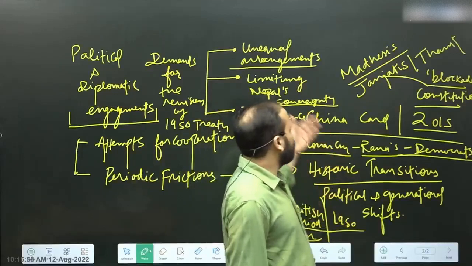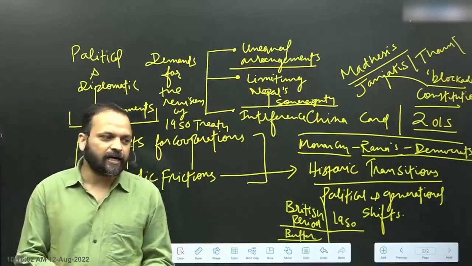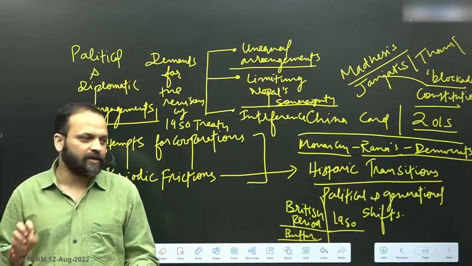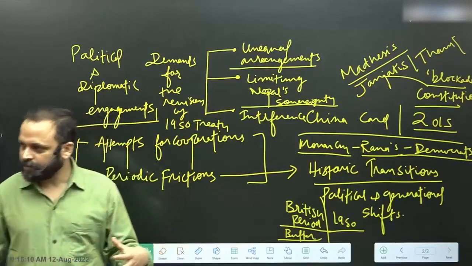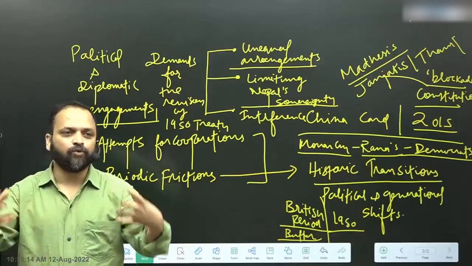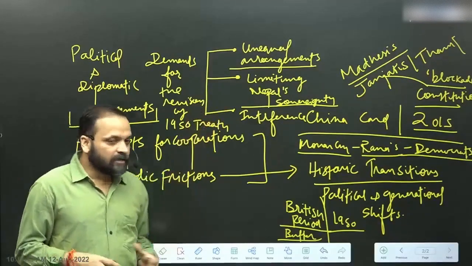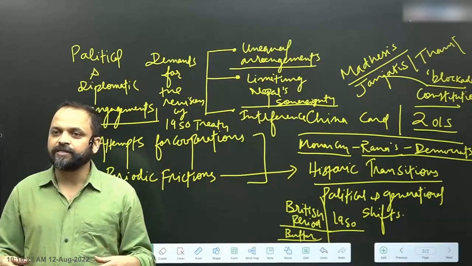So thereby what we will find is whenever such a scenario exists, there are certain common accusations that India faces. What are these accusations? A, that treaty arrangements or agreements with India are unequal. They benefit India more than Nepal. ये एक argument है. दूसरा argument क्या है? That these agreements and arrangements limit Nepal's sovereignty.